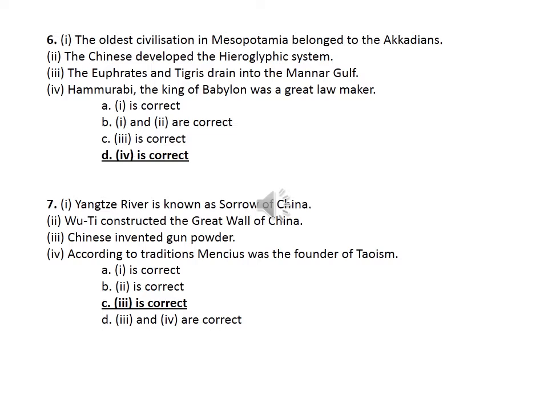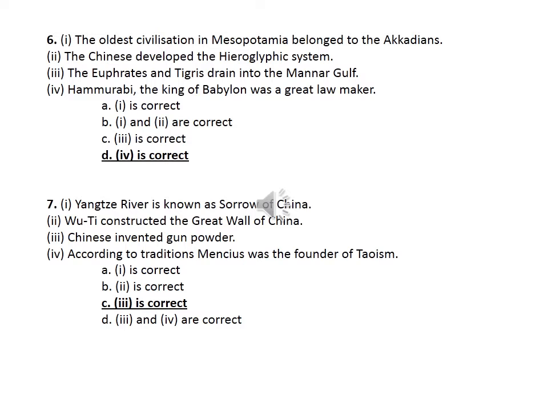Then sixth, first one, the oldest civilization in Mesopotamia belonged to the Akkadians. Second, the Chinese developed the hieroglyphic system. Third, the Euphrates and Tigris drain into the Mannar Gulf. Fourth, Hammurabi, the king of Babylon, was a great lawmaker. So in this, A, 1 is correct, B, 1 and 2 are correct, C, third is correct, D, fourth is correct. Among the 4 options, which one is correct?